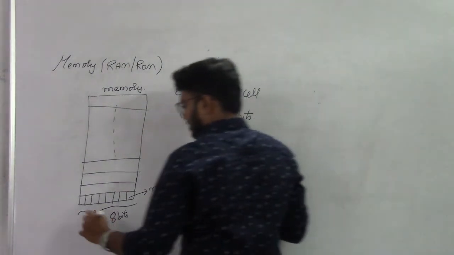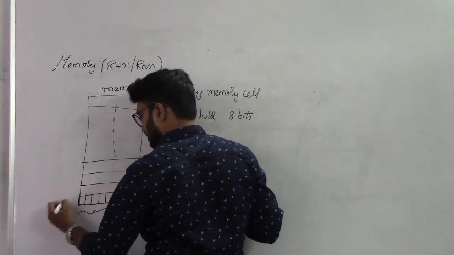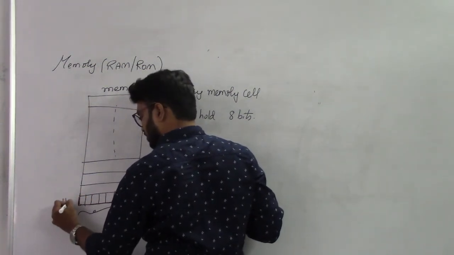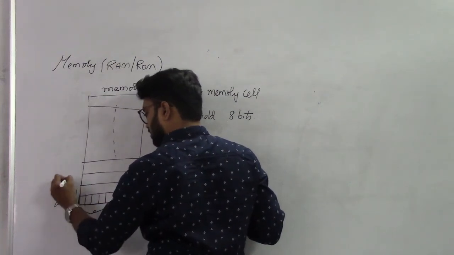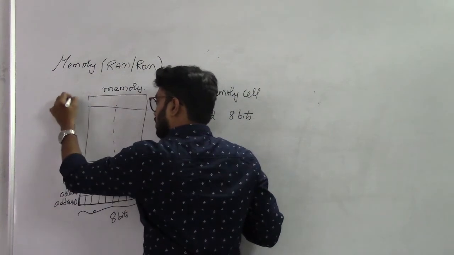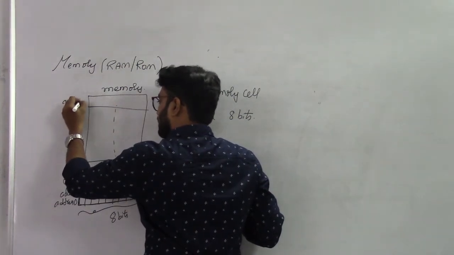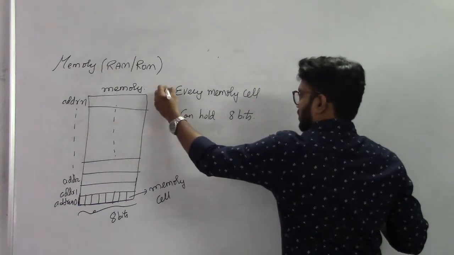Right? Now this one will have address 0, address 1, address 2, and so on, address n. Okay, this is one more important point.